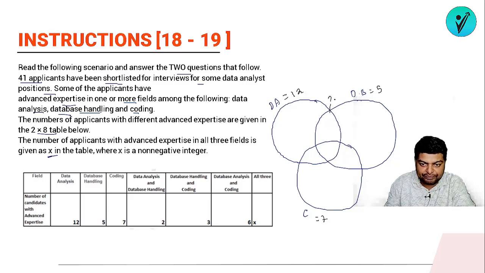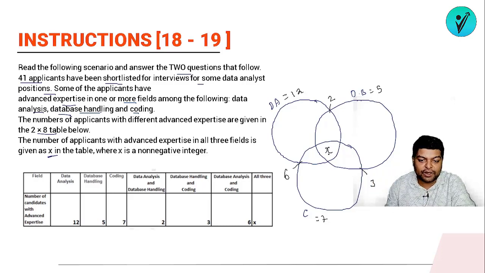I'm writing it here. So 2 means it is common. This represents those students who are good in data analysis and database handling both. Database handling and coding, I'm representing it here, there are 3 students. And data analysis and coding there are 6 students. And this is X. X is representing those students who are good in database handling, data analysis, and coding.